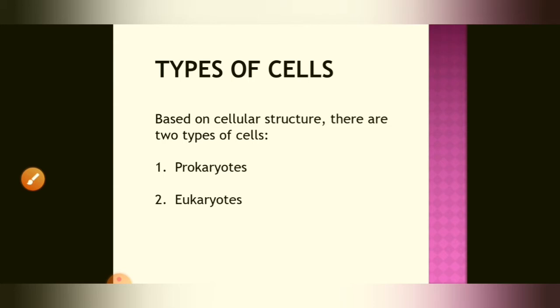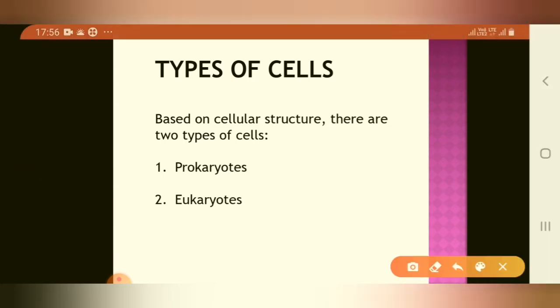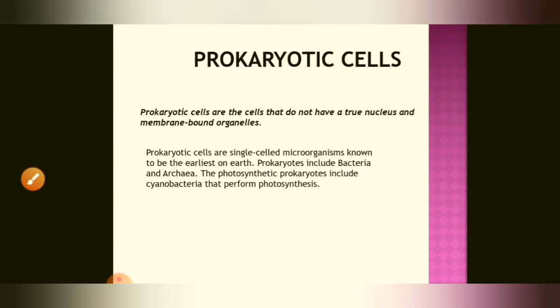Types of cell based on the cellular structure. Based on the cellular structure, there are two types: number 1 is prokaryote and number 2 is eukaryote. So now the prokaryotic cell. A prokaryotic cell is a primitive form of the cell. Prokaryotic cells are cells that do not have a true nucleus and membrane-bound organelles. Prokaryotic cells are single-celled microorganisms known to be the earliest on the earth.